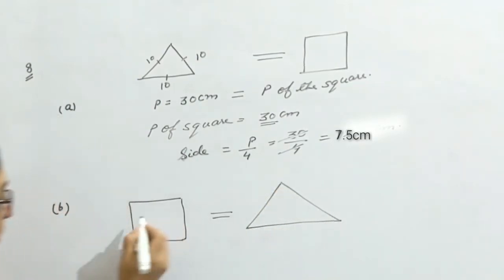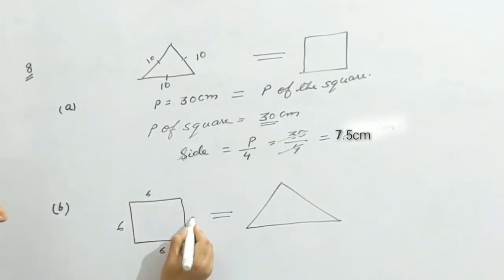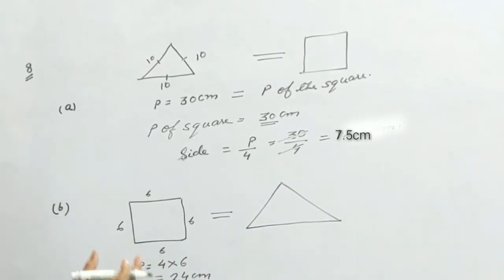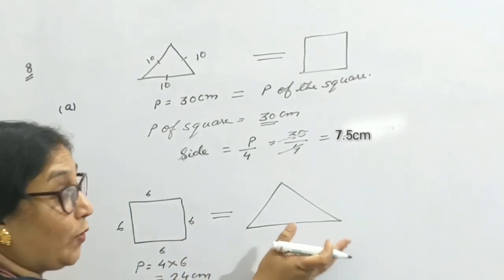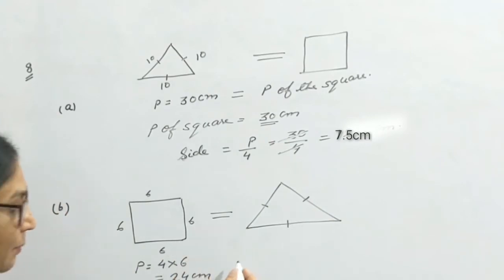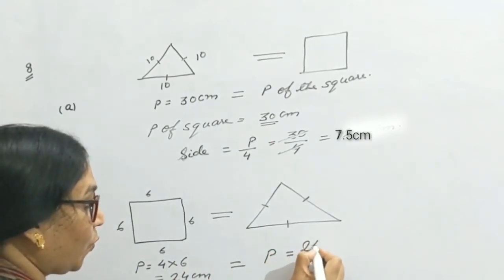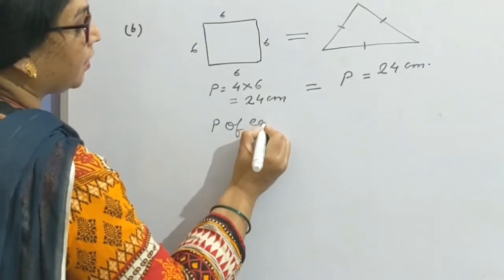It means if each side of the square is 6 centimeter, can you find the perimeter of this square? Perimeter of this square is 4 times each side. So 4 into 6 equals 24 centimeter. Now according to the question, the same is the perimeter of this equilateral triangle in which all the 3 sides are equal. So what is the perimeter of this triangle? Perimeter of this triangle is also 24 centimeter.